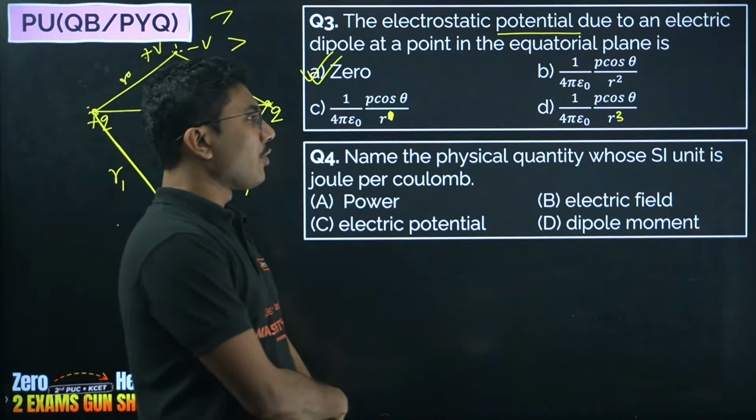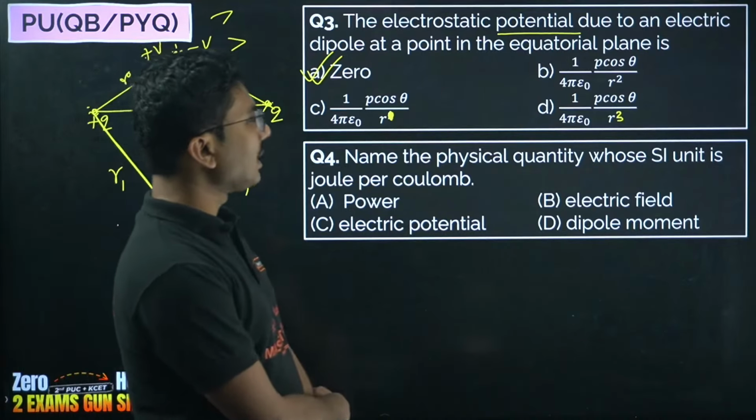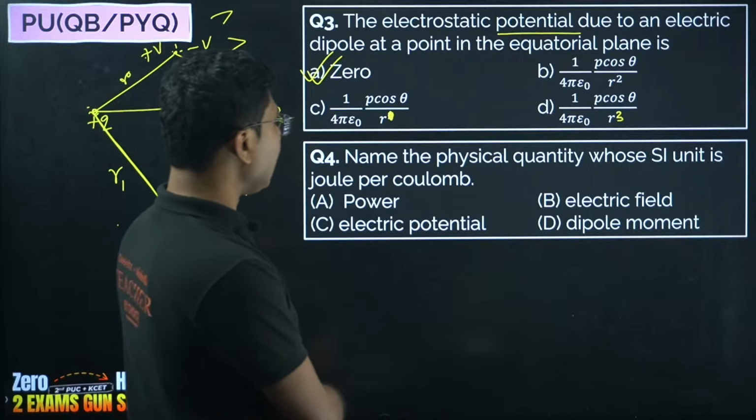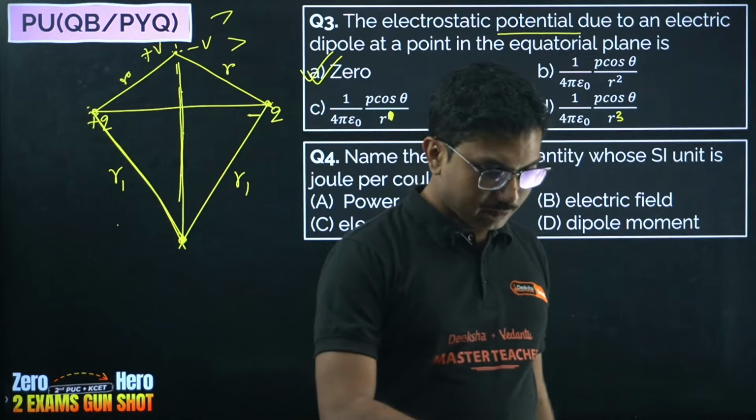Name the physical quantity whose SI unit is joules per coulomb. Power, electric field, electric potential, dipole moment. Answer this now.